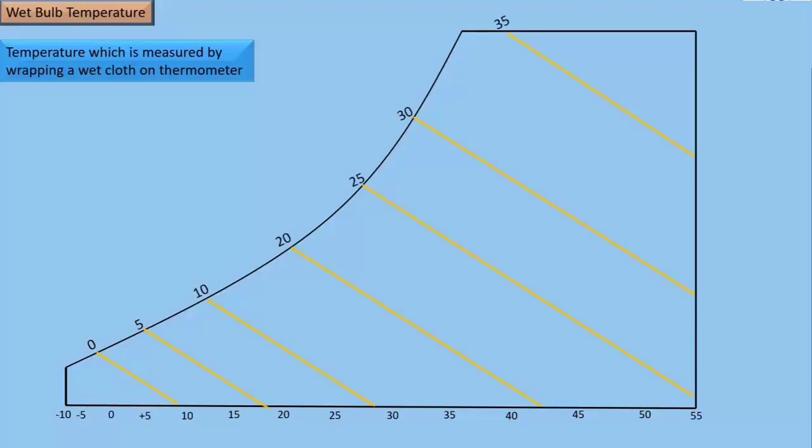It has the same scale as the dry bulb temperature, which is measured in degrees centigrade. Wet bulb temperature lines are inclined, lying at an angle of approximately 25 or 30 degrees across the chart.